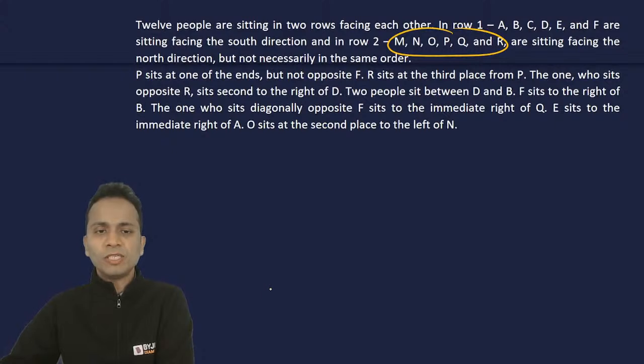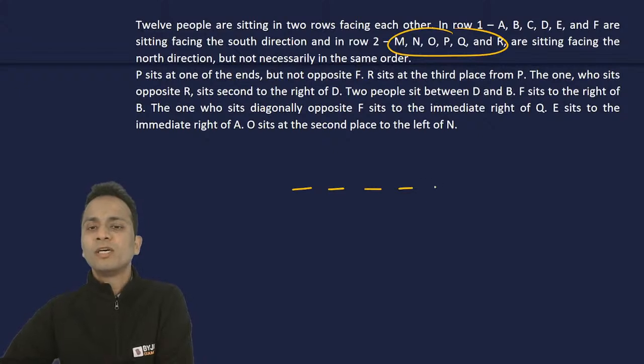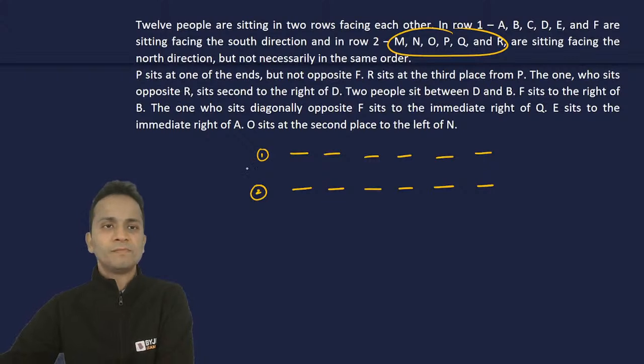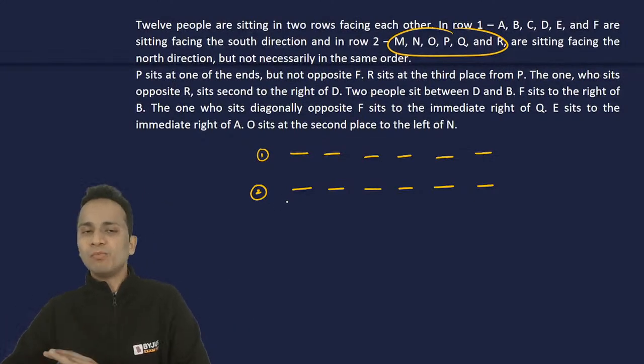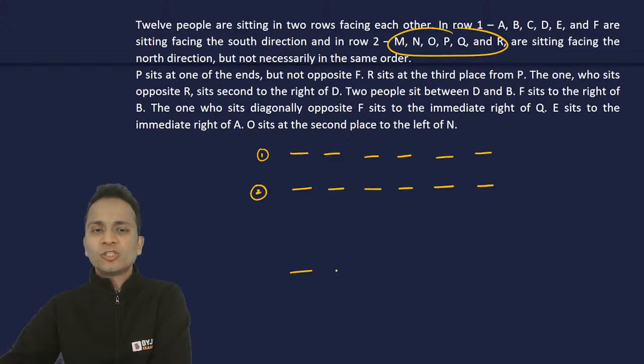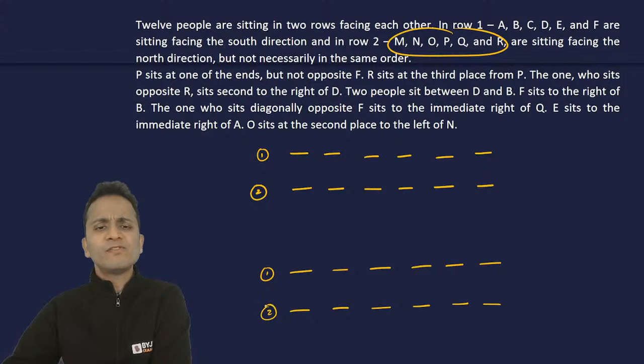So let's talk about this. I'll make an arrangement 1, 2, 3, 4, 5 and 6, this is row 2, and 1, 2, 3, 4, 5 and 6, this is row 1. Now P sits at one of the ends. P obviously will sit in row 2, so P can sit at the leftmost end or the rightmost end. So I have two possibilities. This is what I generally do: I start by making parallel cases in case we are required to make two cases. That saves a lot of time.